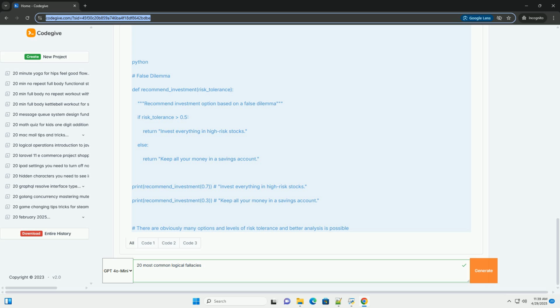Composition/division fallacies. Composition: assuming that what is true of the parts is also true of the whole. Division: assuming that what is true of the whole is also true of the parts. Examples. Composition: each player on this basketball team is excellent, so the team must be excellent.